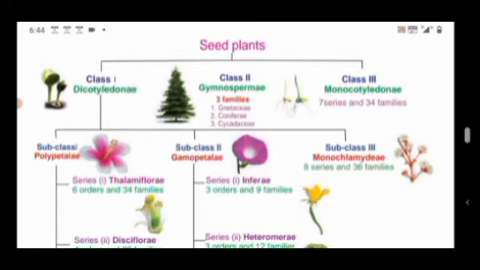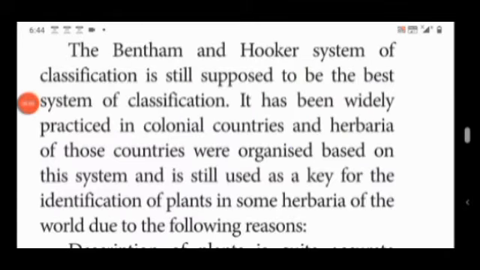Under the class monocot, the Bentham and Hooker system of classification is still supposed to be the best system of classification. It has been widely practiced in colonial countries, and herbaria of those countries were organized based on this system and is still used as a key for the identification of plants in some herbaria of the world.